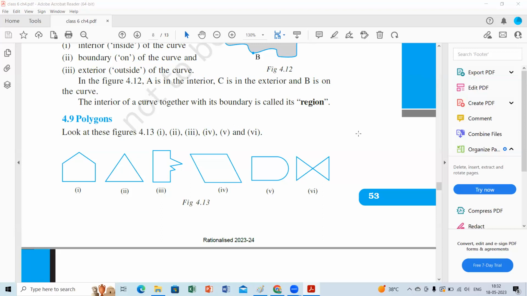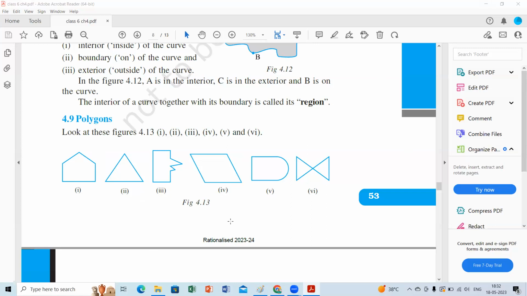It's all line segments, and nowhere are the sides crossing, right? Ma'am, think about the definition. Definition is a simple closed figure bounded by line segments.